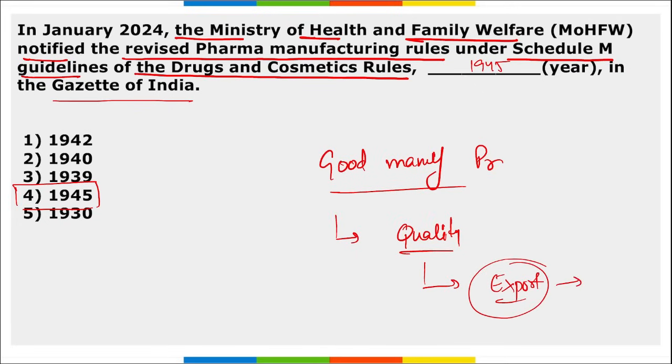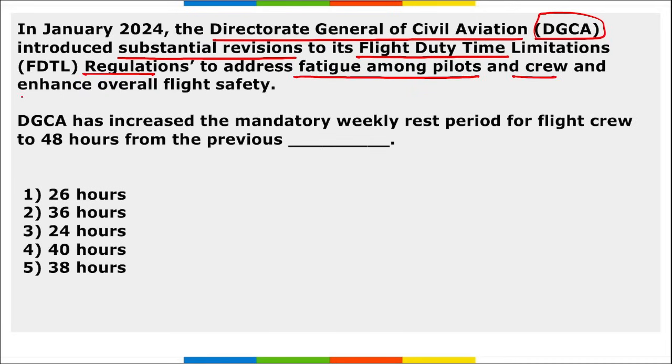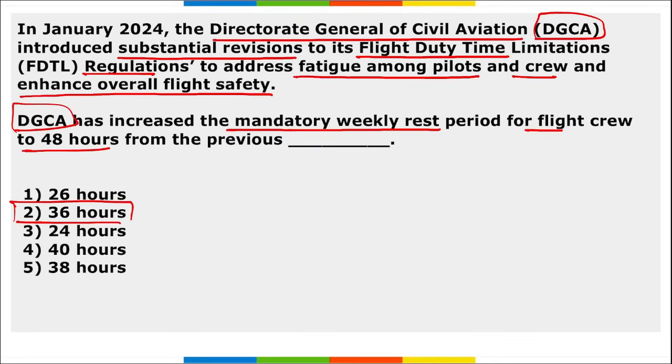international market, right? Next, DGCA, the Directorate General of Civil Aviation, introduced substantial revisions to its flight duty time limitations regulations to address fatigue among pilots and crew and enhance the overall flight safety. DGCA has increased the mandatory weekly rest period for flight crew to 48 hours from the previous 36 hours. I repeat, the mandatory weekly rest period for flight crew has been increased from 36 hours to 48 hours.